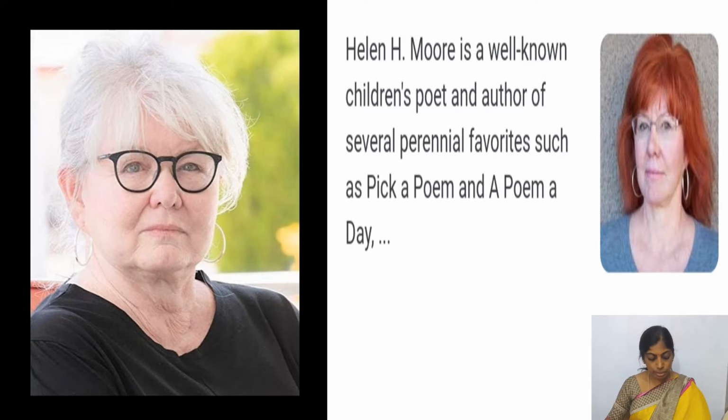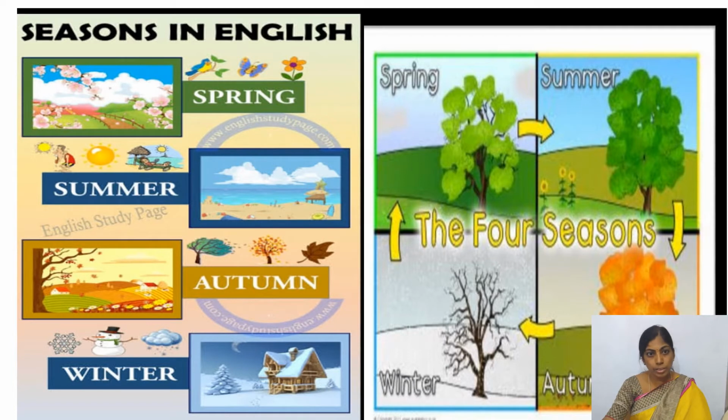Next, the fourth stanza. So now we all know what makes weather. Lots of things that work together. How is it going to start children? What does the poet want to say here? Helen H. Moore, what is she saying now? How it makes, right children?